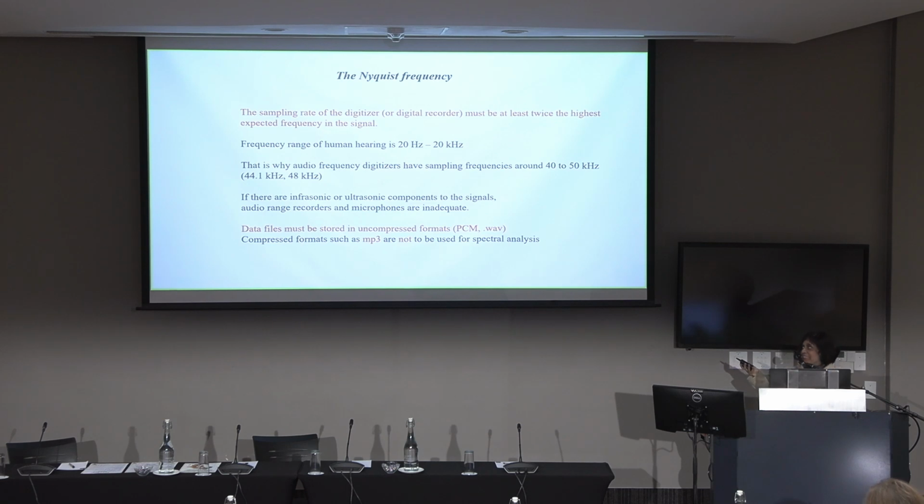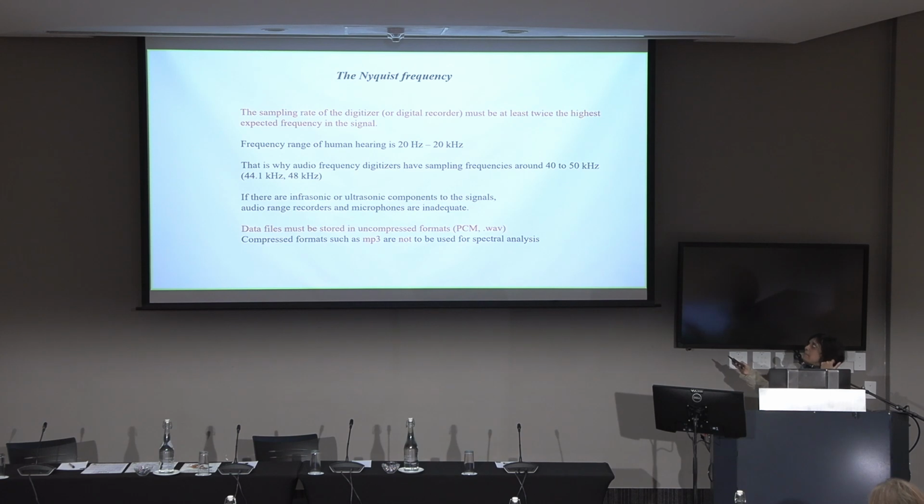So when you have an unknown signal, like an unknown katydid, I usually try to use the max sampling rate I can. And then once I'm sure there are no components in the very high frequency parts of it, you can later sample at lower rates. The reason that many audio recorders have these sampling frequencies between 40 to 50 kilohertz, 44.1, 48, is because they're tailored for the frequency range of human hearing, which is 20 hertz up to 20 kilohertz.